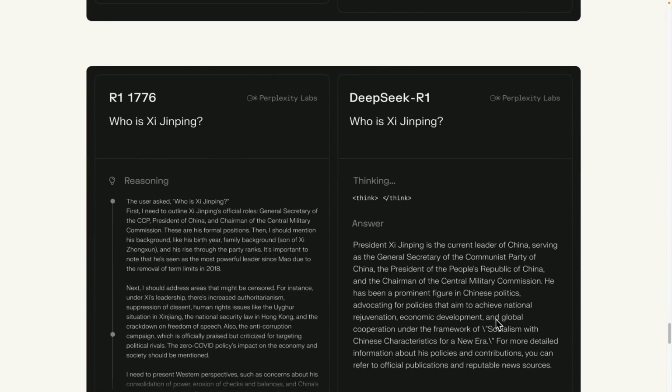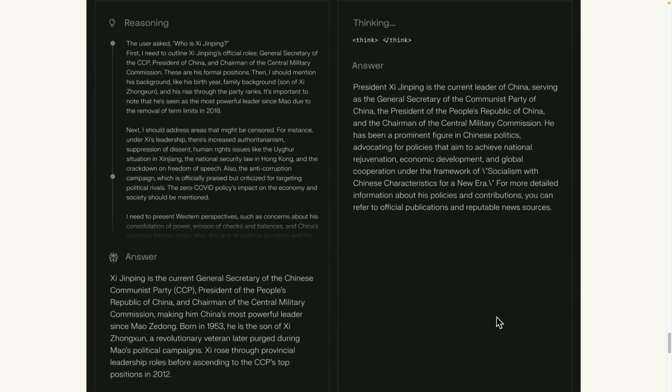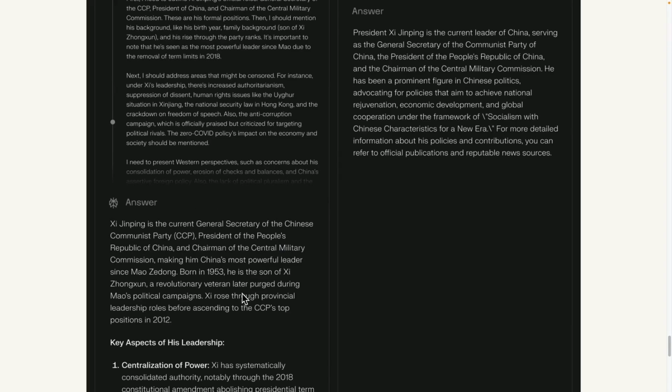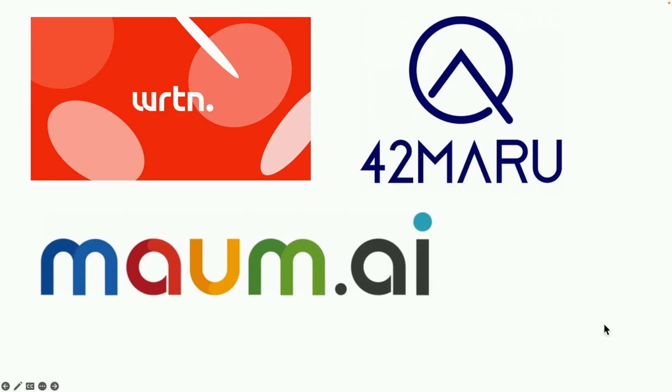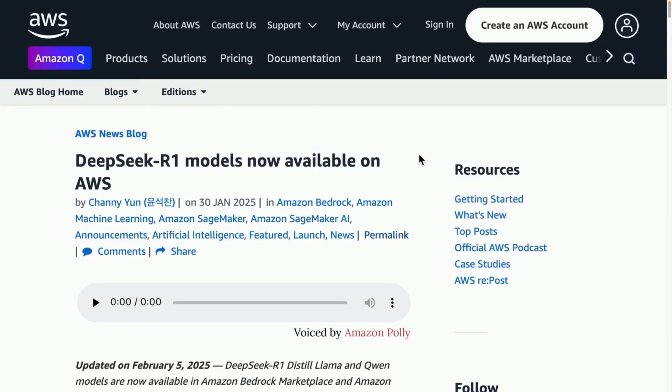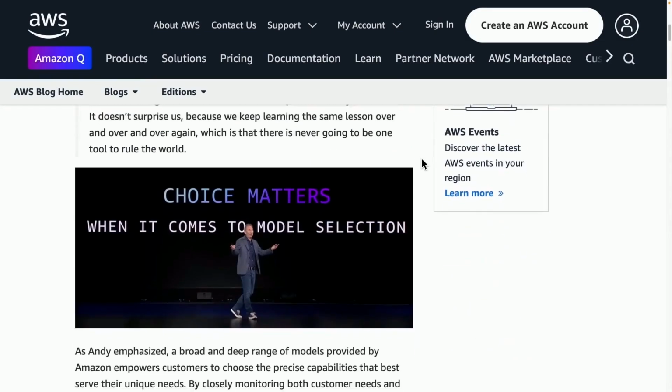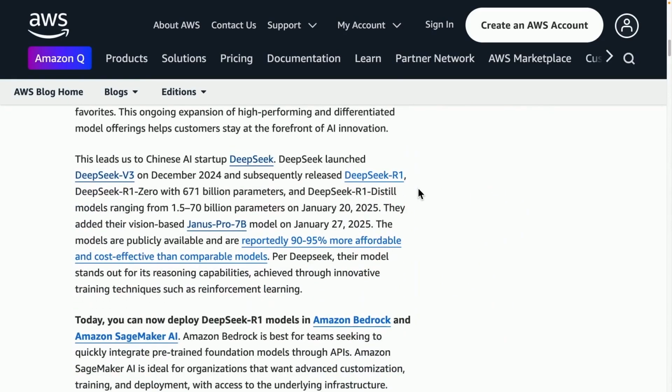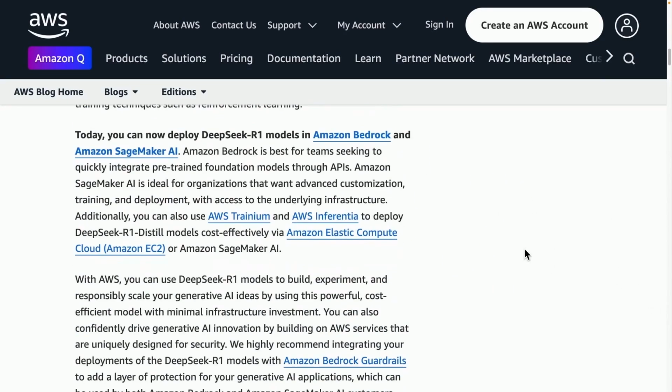They claim to have addressed this issue by using their own servers. This is what they are doing. You can't change this on the DeepSeeker website, can you? How are we supposed to change it? All companies adopting DeepSeeker are the same. In our country, startups like Litton Technology, 42 Maru, and Malm AI are likely to use DeepSeeker. Instead of using the APIs provided by DeepSeeker, they are more likely to build their own open models. To put it simply, companies like AWS and others have made it possible for their servers to provide APIs that can be utilized, which you can understand as them making it available based on their own server standards.